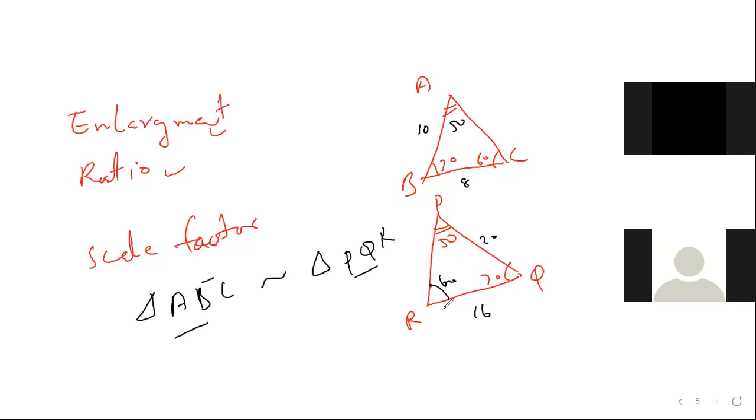Now, one more thing is the AC. AC may be 3, and PR maybe 6. Now, first condition I told you, angles are equal.